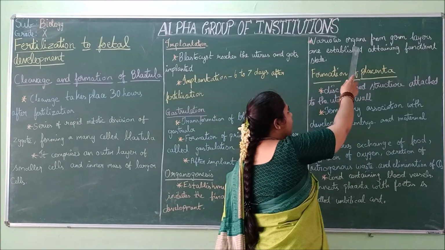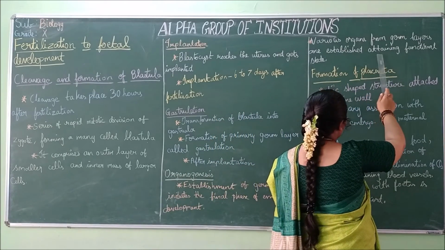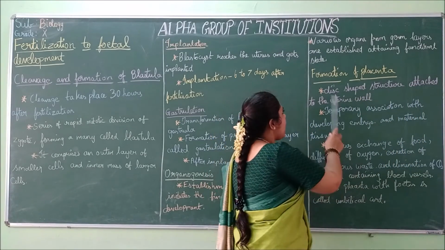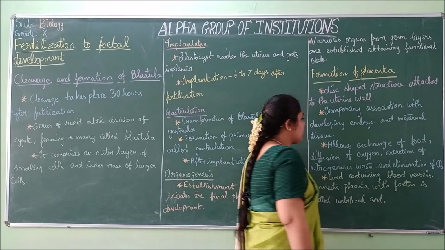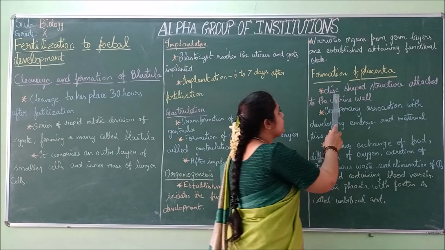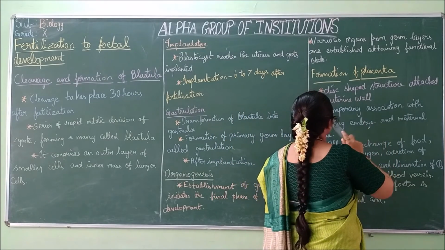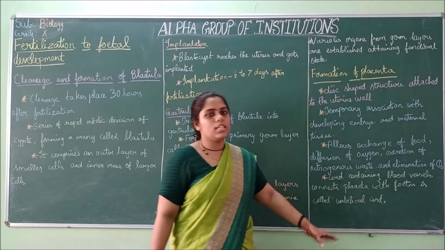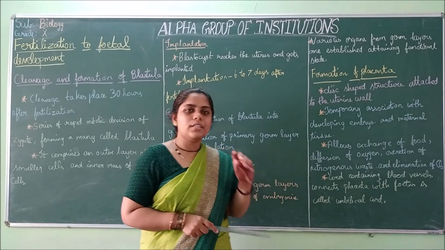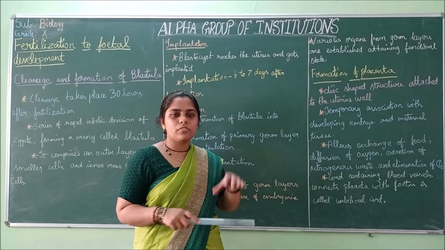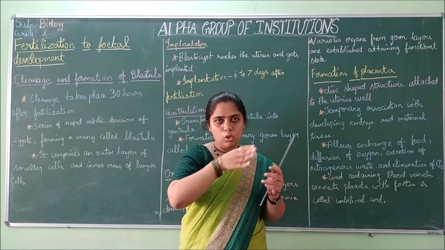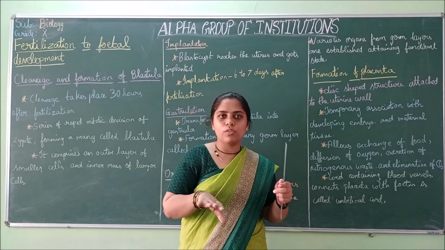So from the germ layers, the organs will develop and establish a functional state, and then formation of placenta. Finally the placenta is formed. It is a disc-shaped structure attached to the uterine wall. If you have seen the picture of a baby attached to the womb, below you will find a bed-like structure over the baby.